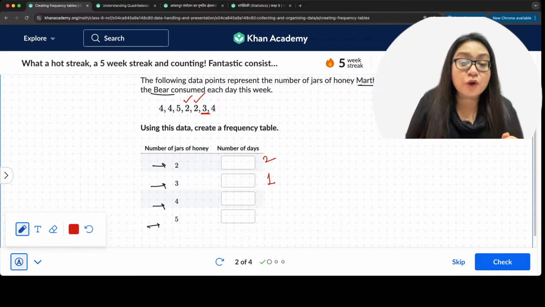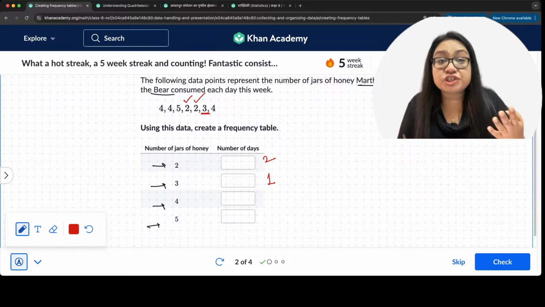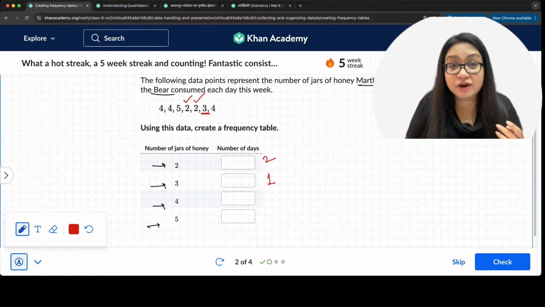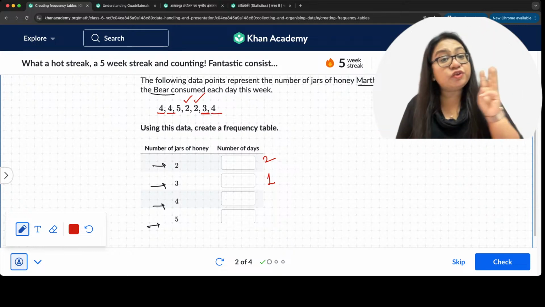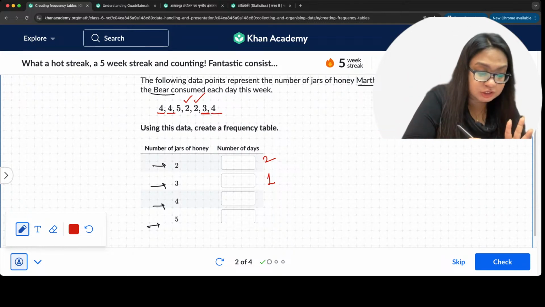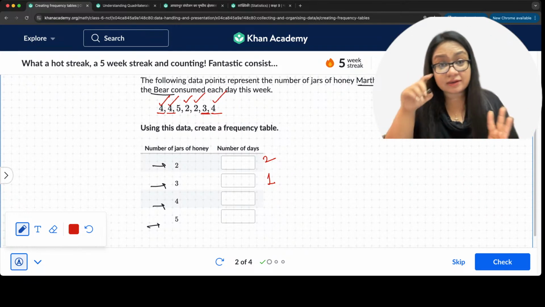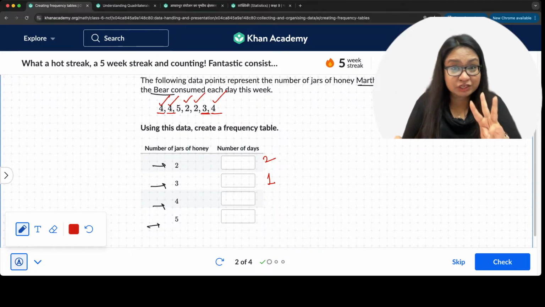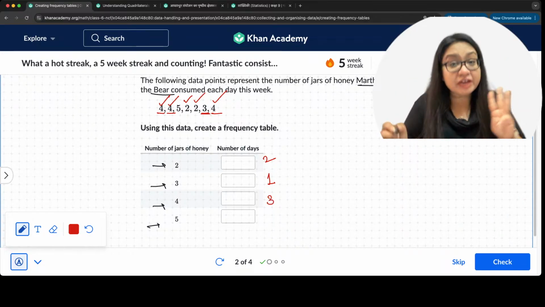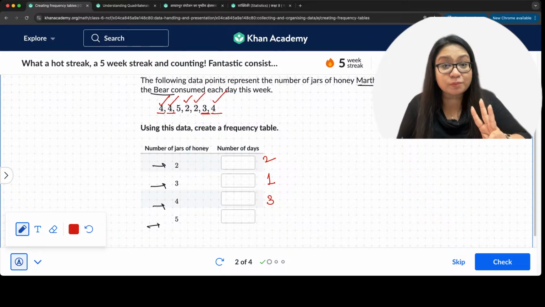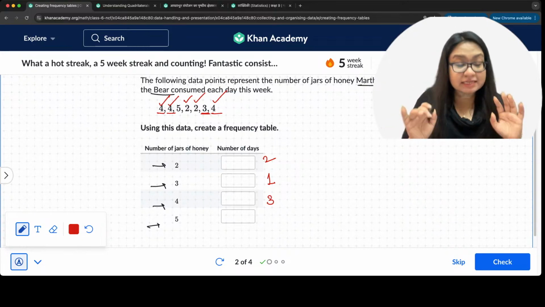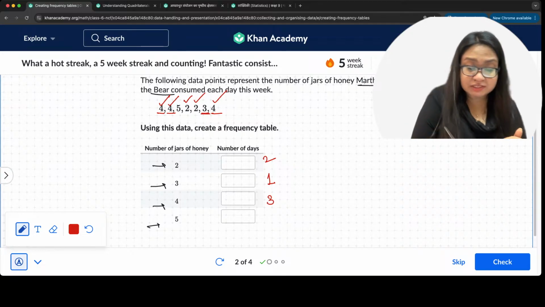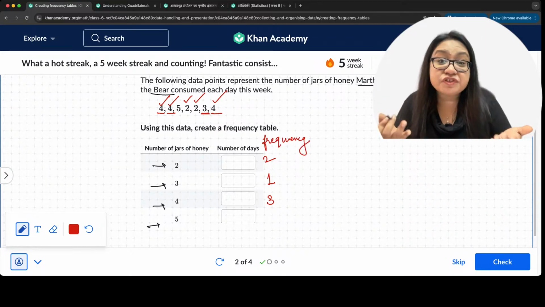And how many days did she consume 4 jars of honey? All right, let's count 4. How many 4s are here? We have 1, 2, 3. 3 fours are here, right? So this one's taken, this one's taken, this one's taken. So we will say the frequency of her consuming 4 jars of honey is 3, right? This is what is frequency.